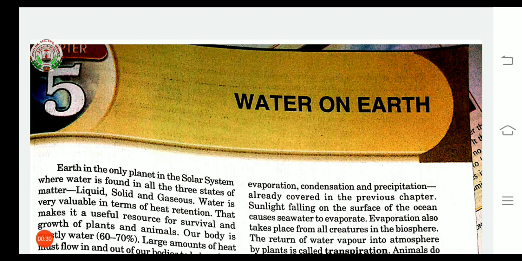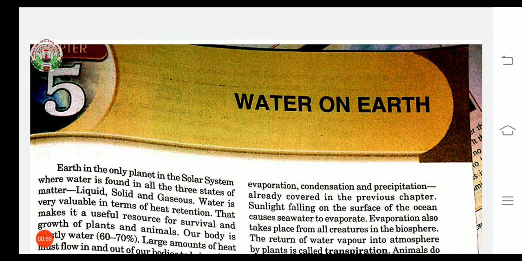Yes, hydrosphere stands for water. The water present on the Earth's surface is referred to as hydrosphere. This characteristic of the Earth makes it a unique planet. It means that the Earth is the only planet in the solar system where water is found in all three states of matter, that is liquid, solid and gaseous.